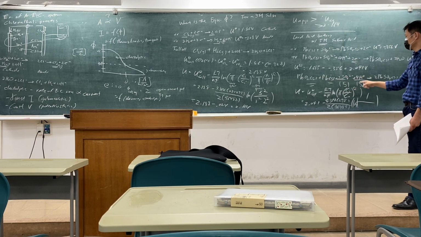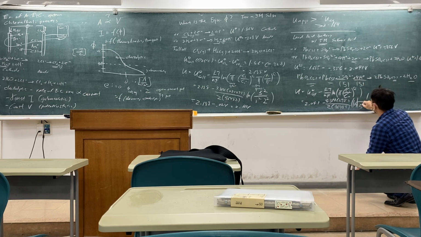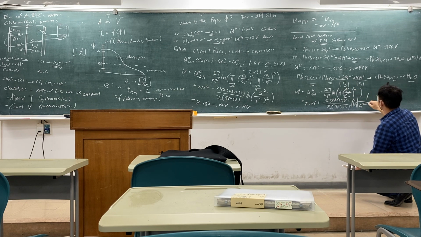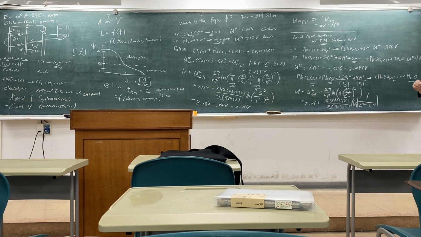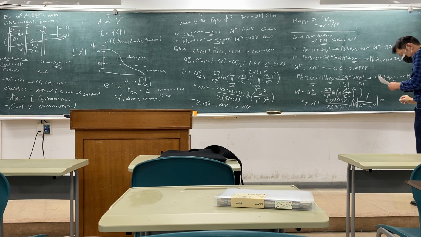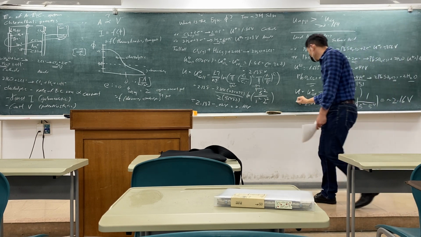And then you have these 2 species: 5 raised to 2, and then 5, this concentration raised to 4. You calculate that and get around 2.16 volts. So this is the equilibrium potential.